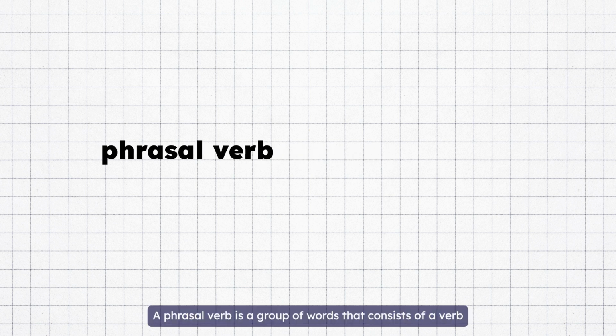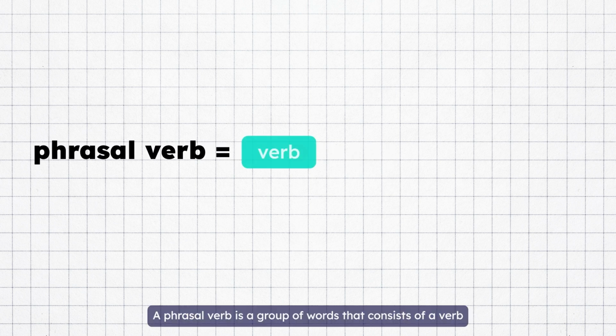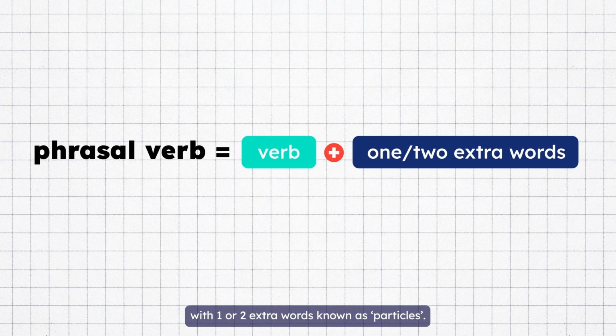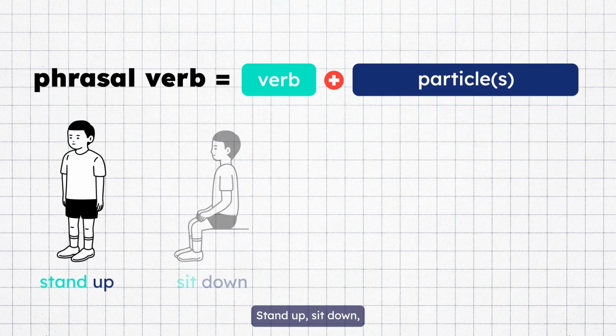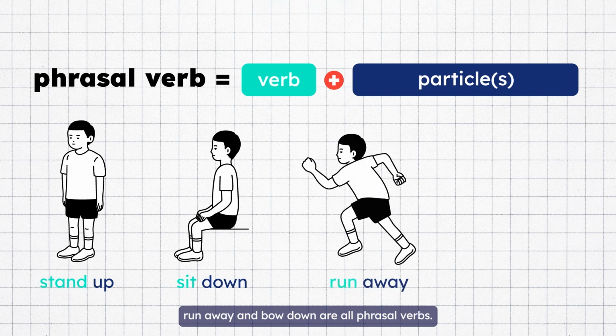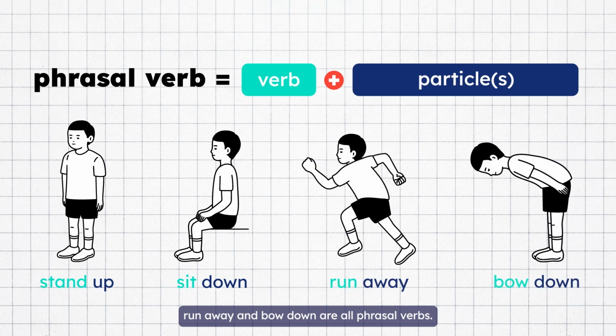A phrasal verb is a group of words that consists of a verb with one or two extra words known as particles. Stand up, sit down, run away, and bow down are all phrasal verbs.